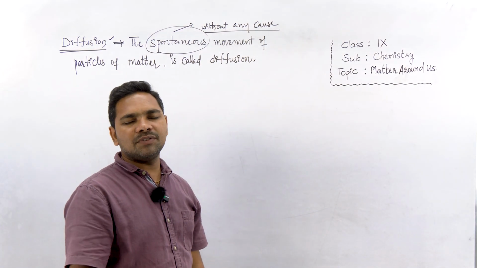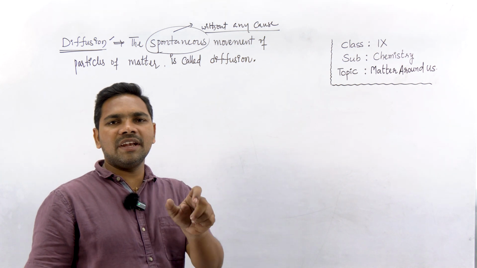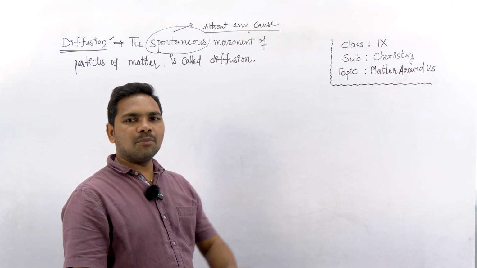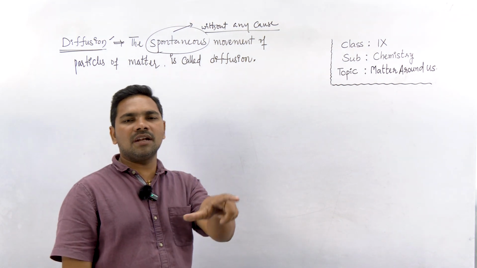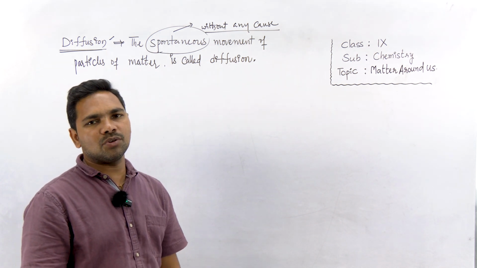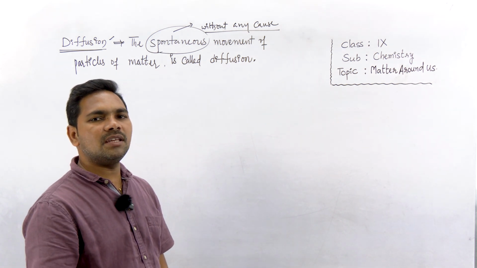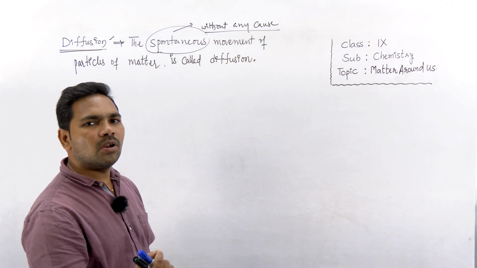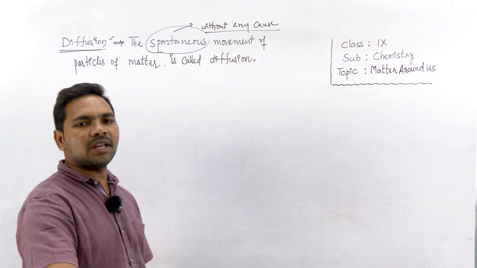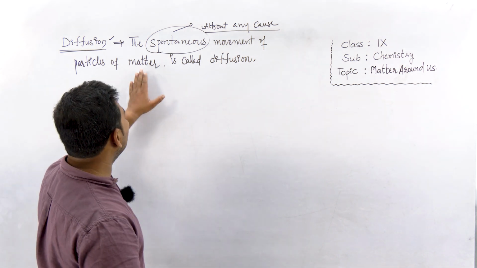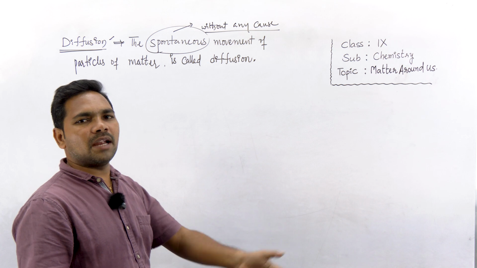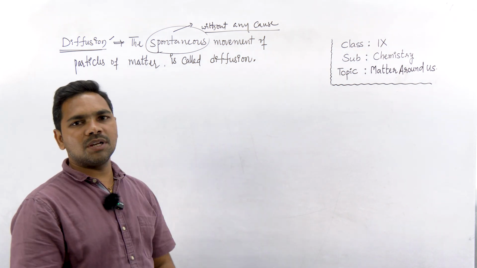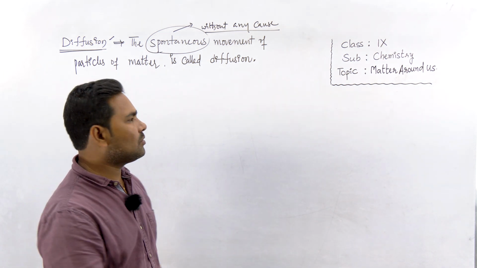Like in the earlier case we discussed, a drop of water is added to pollen grains and observed under the microscope, right? The pollen grain movement is seen. It is because water molecules are moving spontaneously. So that spontaneous movement of particles of any matter is called diffusion, right?